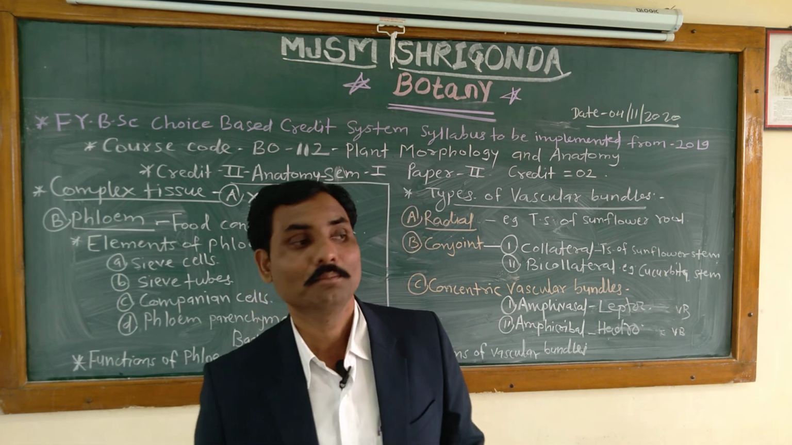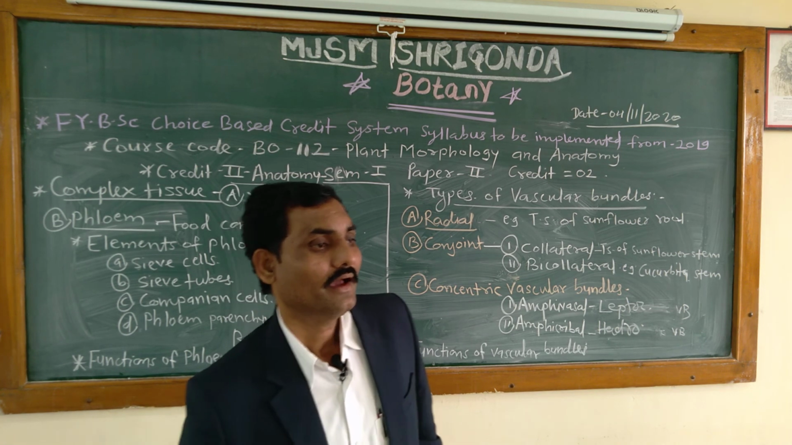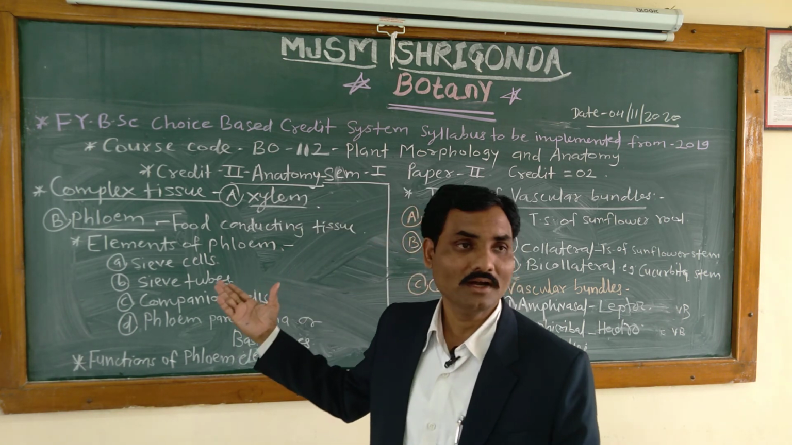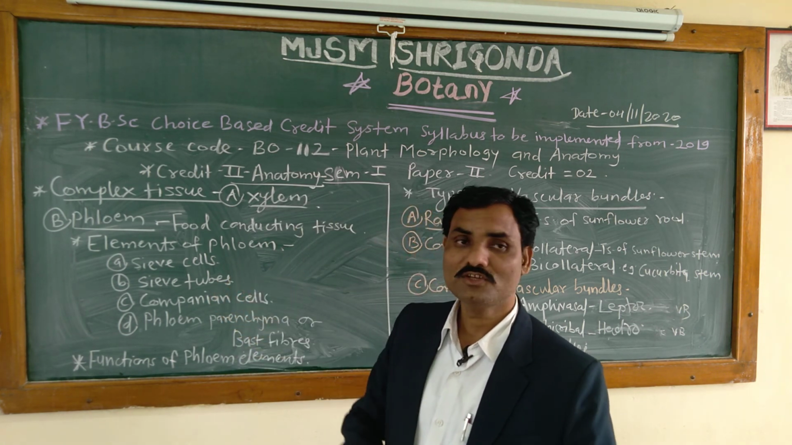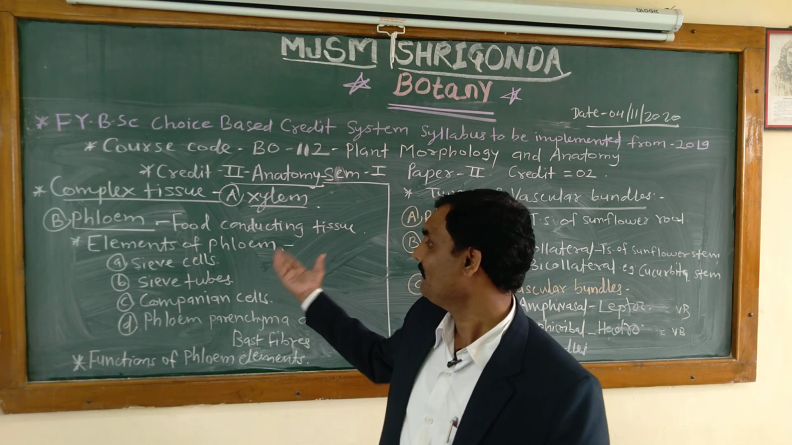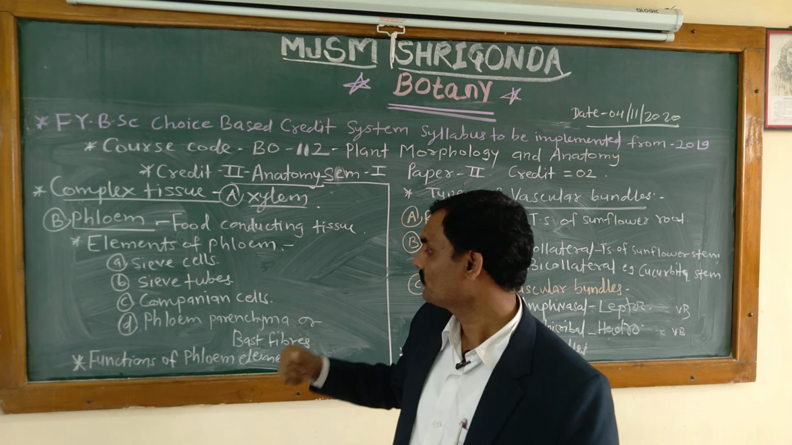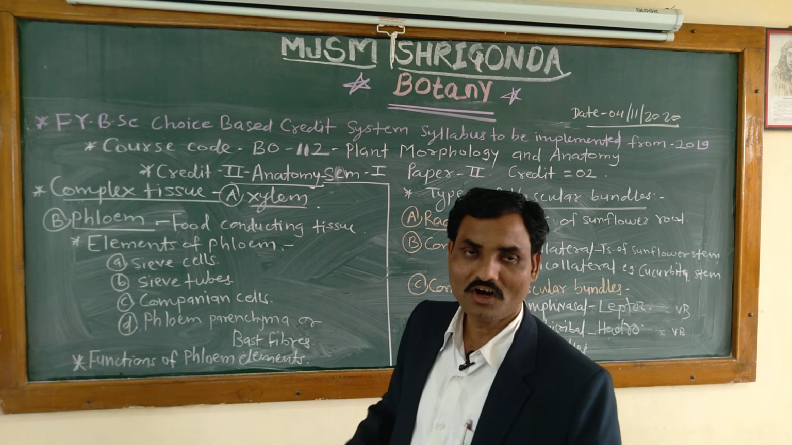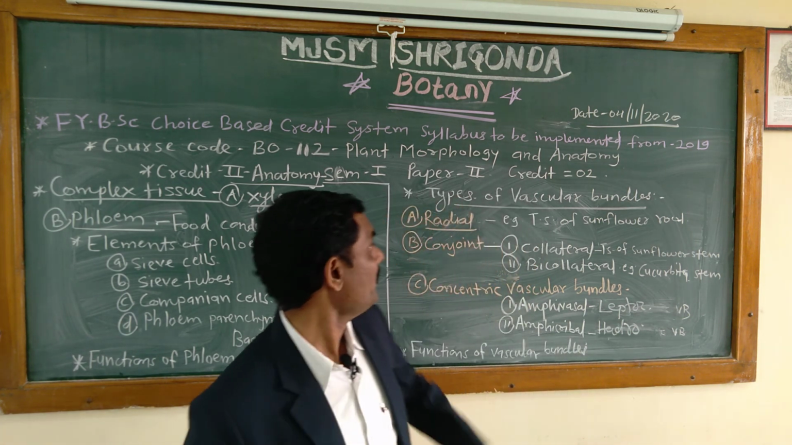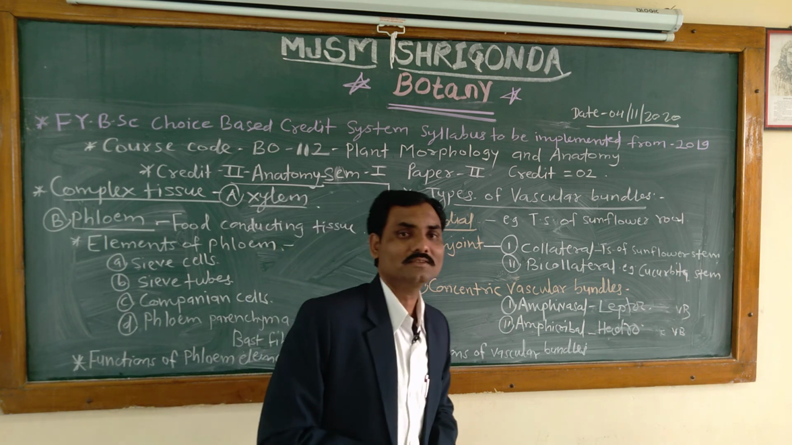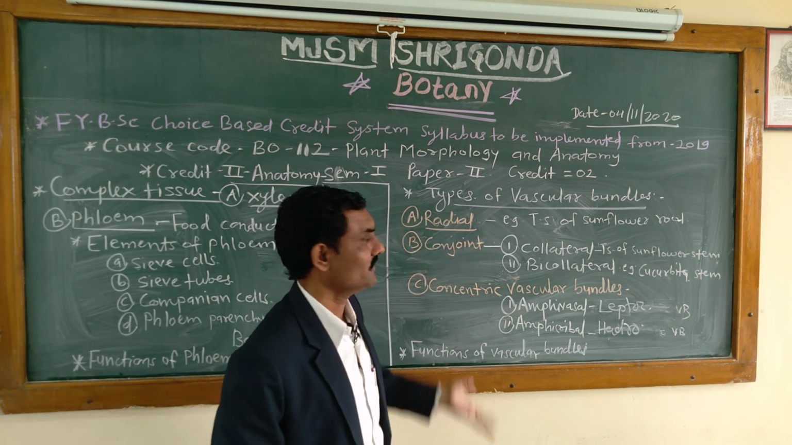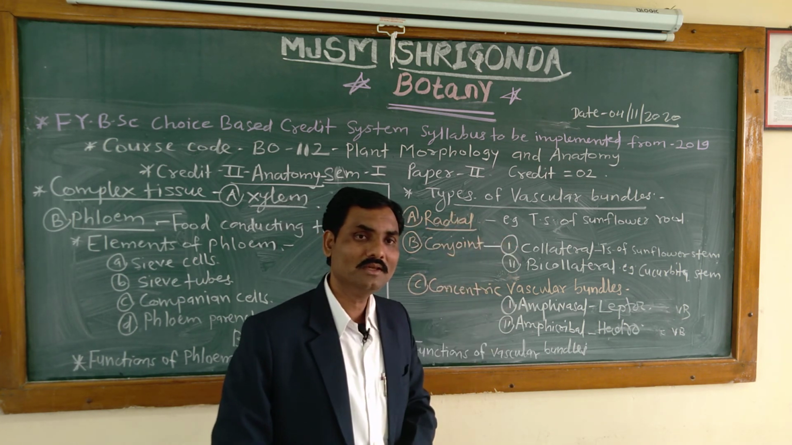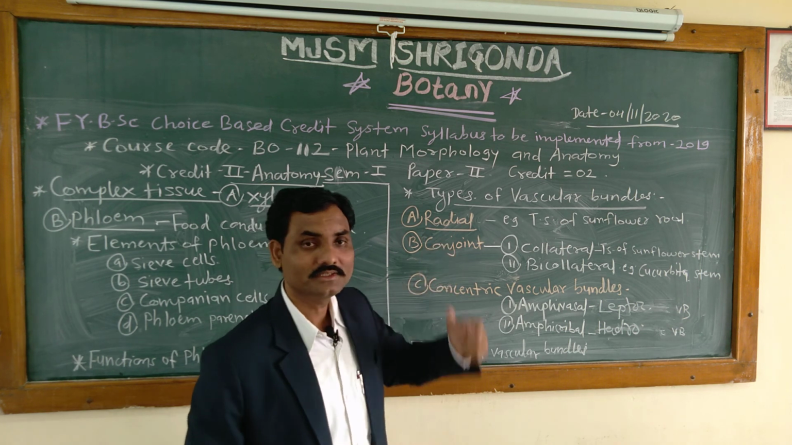Therefore, vascular bundles play a very vital role, and in today's video we have learned about a very important complex tissue, the phloem, and its different elements: sieve cells, sieve tubes, companion cells, phloem parenchyma, and bast fibers, and the functions of all these elements. The types of vascular bundles we have also learned: three types. First is the radial type, where sunflower is one of the important examples. Then conjoint.